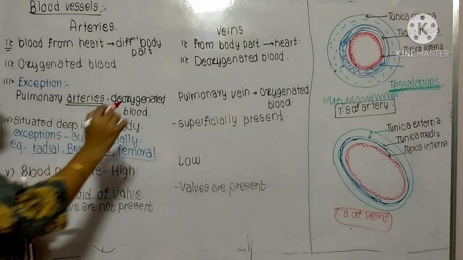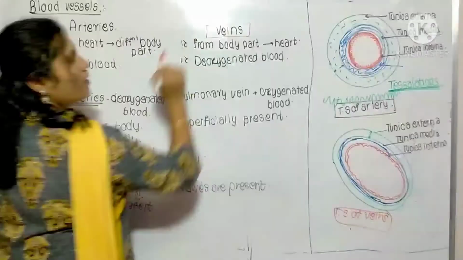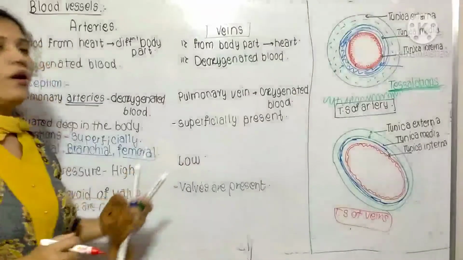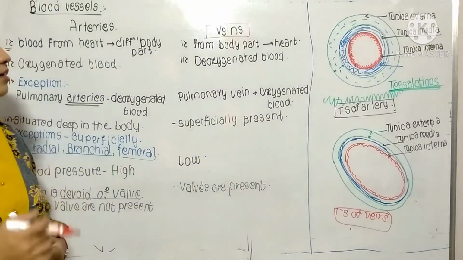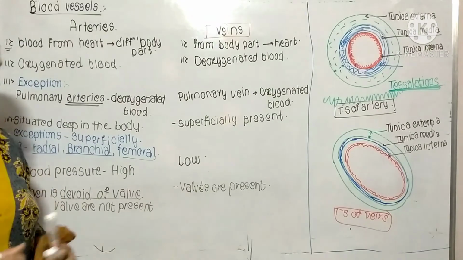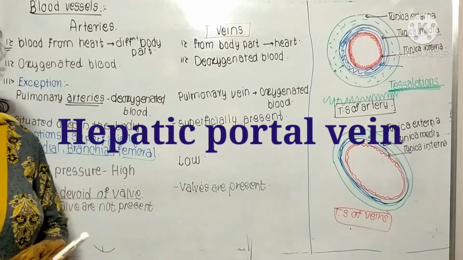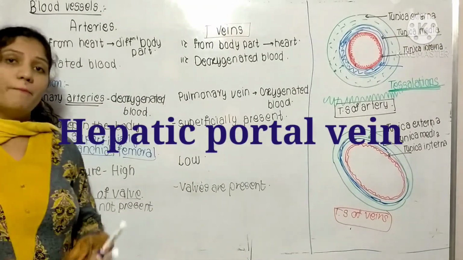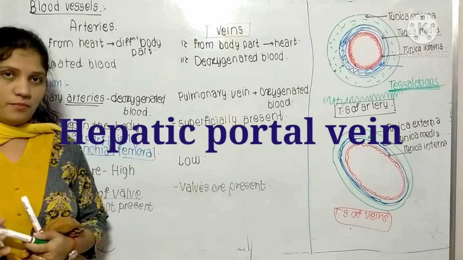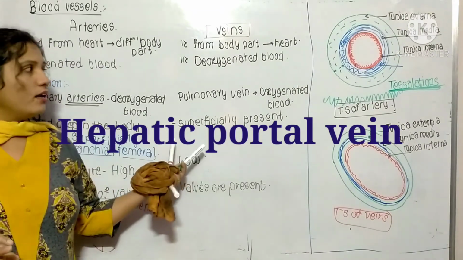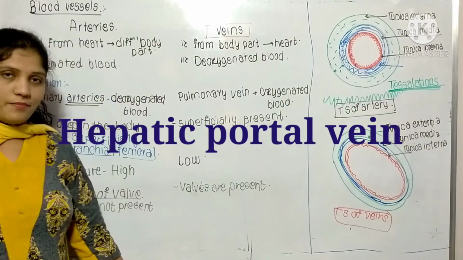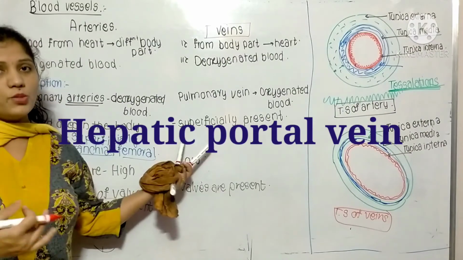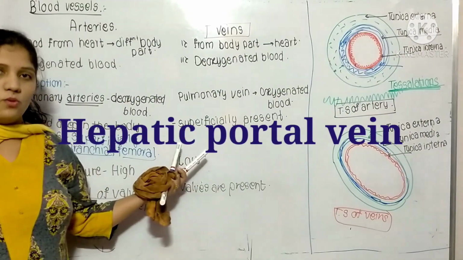Now one topic I'll explain to you about these veins. One of the types of vein is known as the portal vein. What does this portal vein mean? That is known as the hepatic portal vein. Now what is this hepatic portal vein? Remember this: whenever the word hepatic comes in a topic, it is related to the liver. These hepatic veins are different from the regular veins. So what are the things in the hepatic veins? These hepatic veins start from an organ as capillaries only.